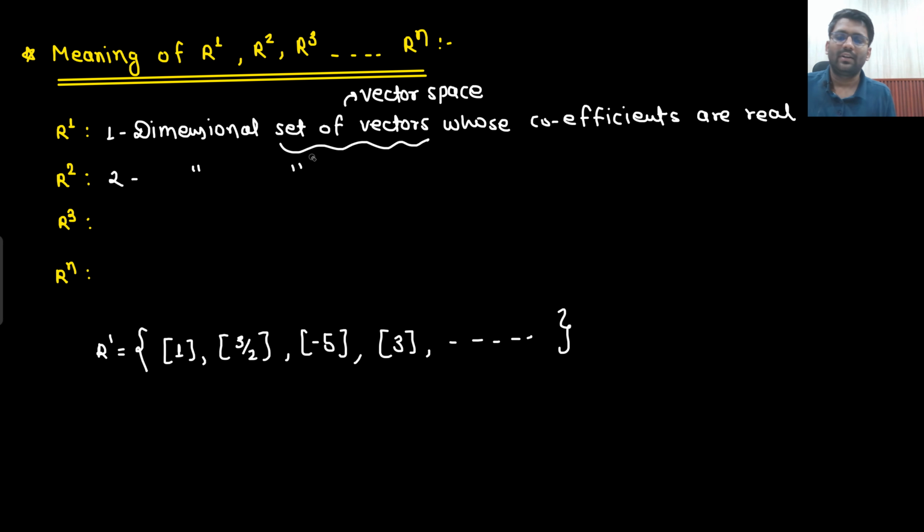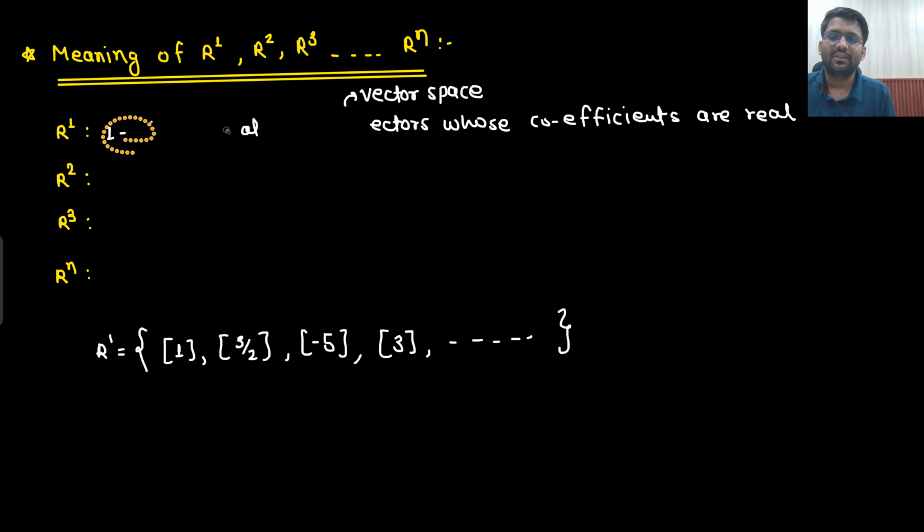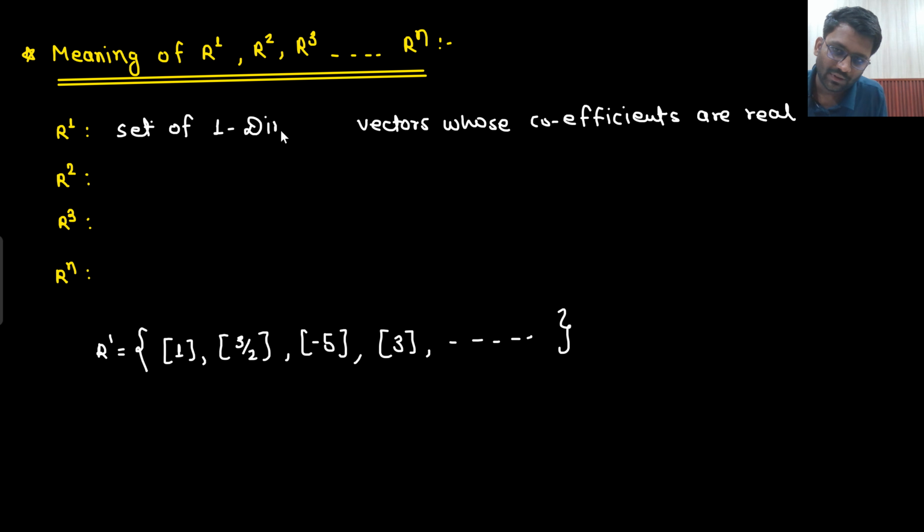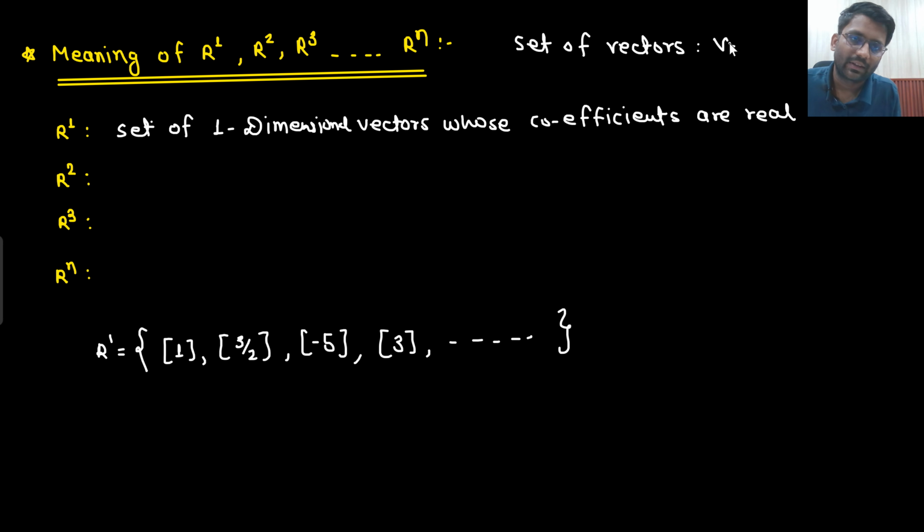I should have written better language: set of one dimensional vectors. This is a better language, right? So what is a set of vectors? A set of vectors is known as vector space. Set of one dimensional vectors. In this set, one dimensional vectors are present.